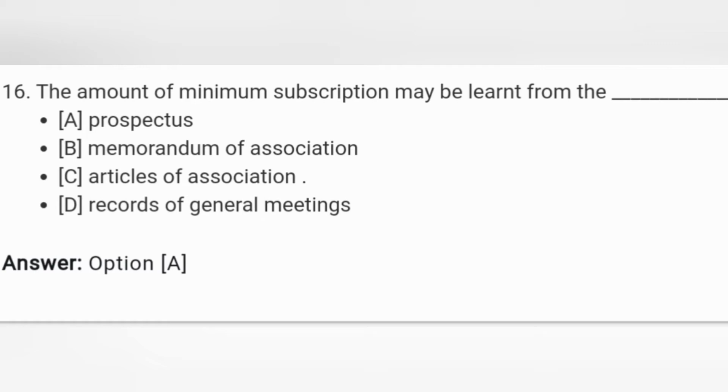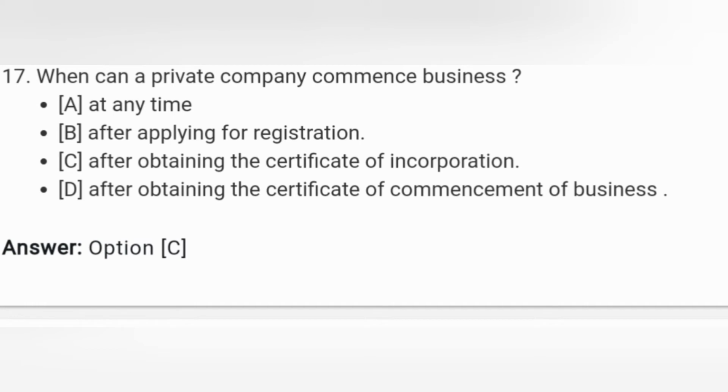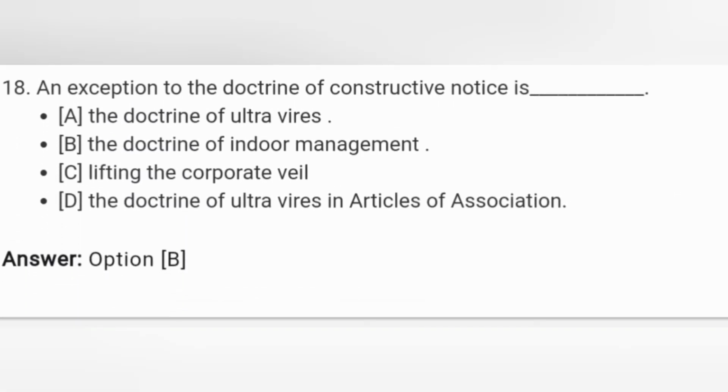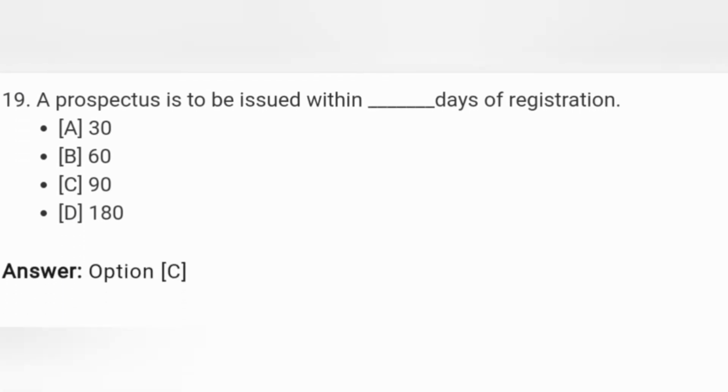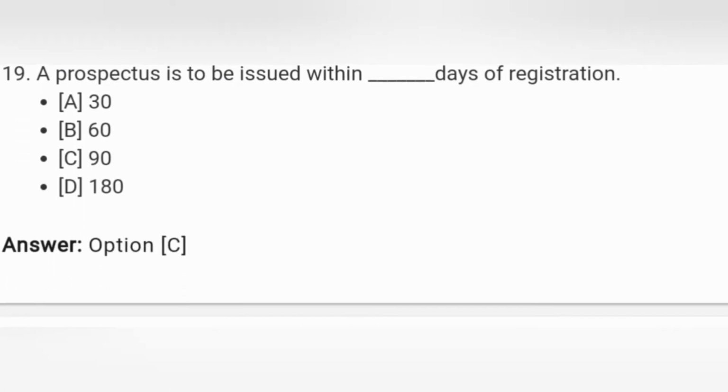Next, when can a private company commence business? After obtaining the certificate of incorporation. इनकॉर्पोरेशन का सर्टिफिकेट मिल जाता है तो प्राइवेट कंपनी बिजनेस प्रारंभ कर सकती है. Next, an exception to the doctrine of constructive notice is the doctrine of indoor management. Correct answer B. A prospectus is to be issued within dash days of registration. 90 days. Within 90 days में prospectus issue हो जाता है.